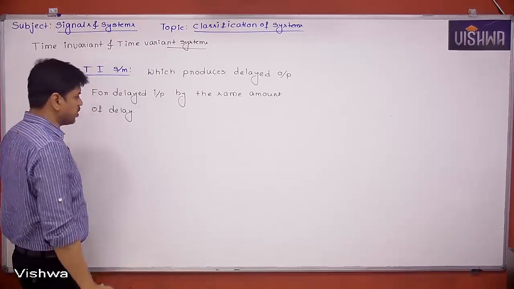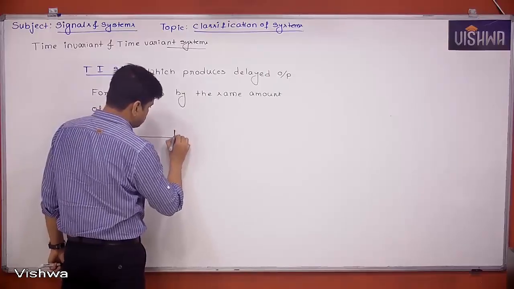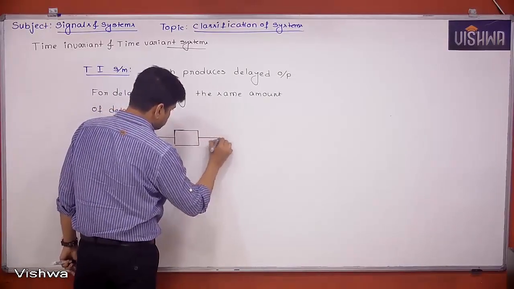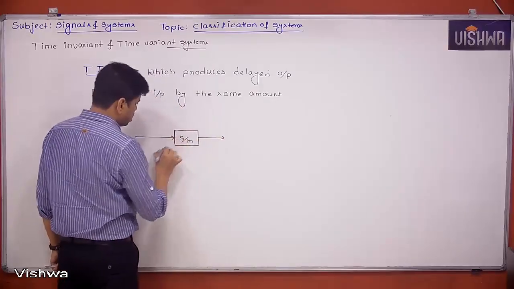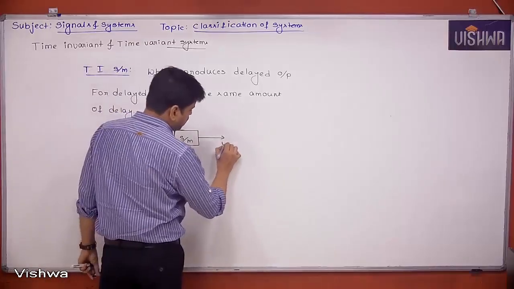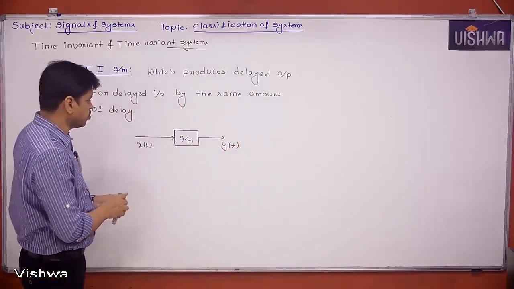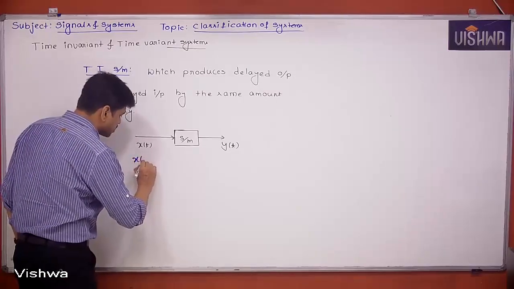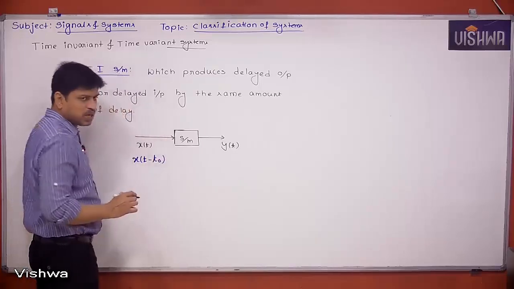Okay, now try to understand. If a system is given to you, if x of t is the input, let's say y of t is the output. What if I have delayed the input? That means x of t minus t naught. This is the input I have given.